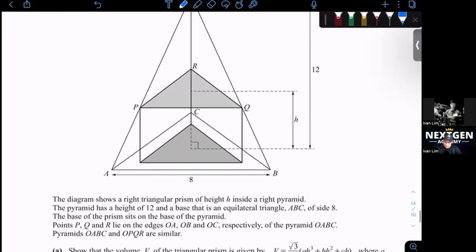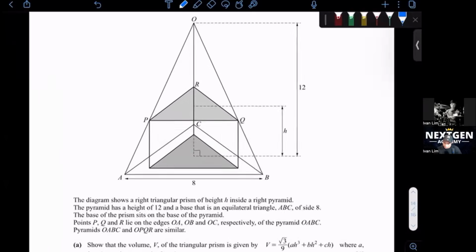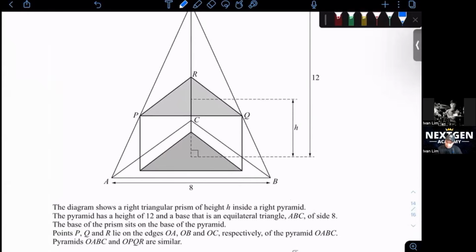Okay, let's see. The diagram shows a right triangular prism of height h inside a right pyramid. Okay, so there's a triangular prism. You know what a prism is? It's a repeated cross-sectional area. And then inside a right pyramid. The pyramid has a height of 12 and a base that is an equilateral triangle ABC of side 8.